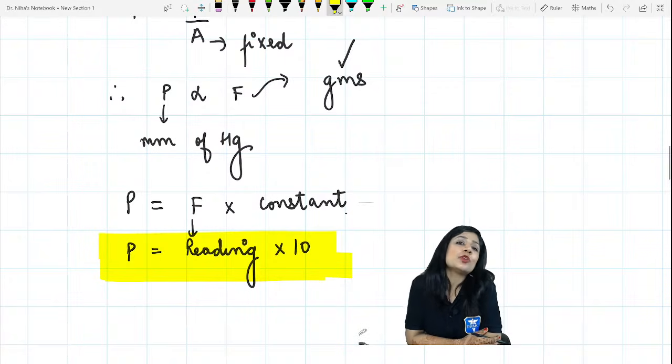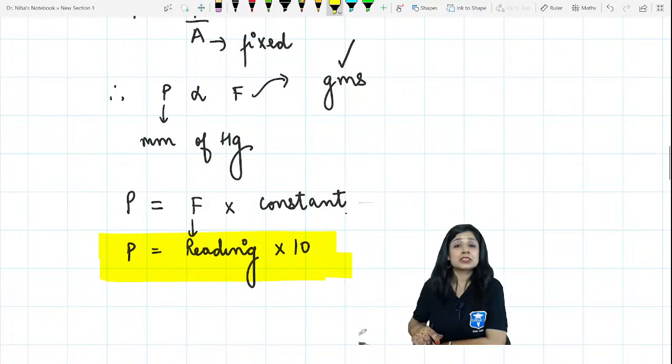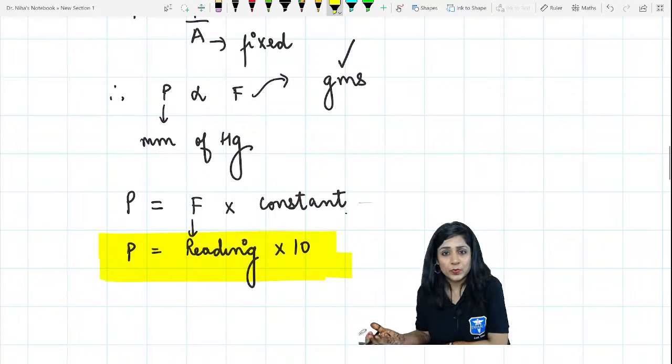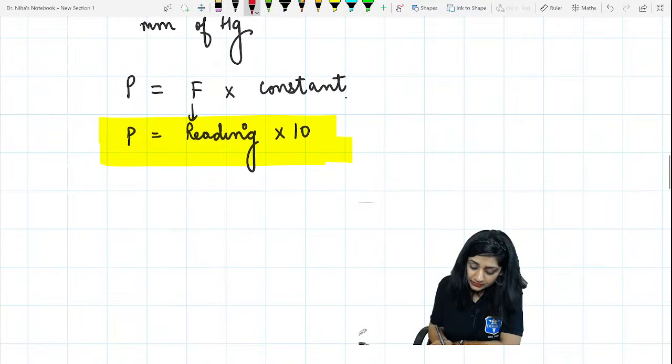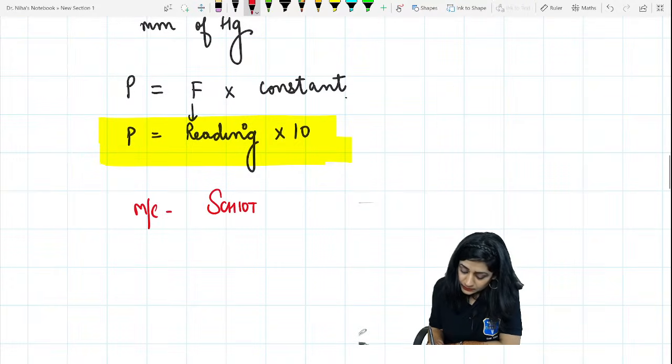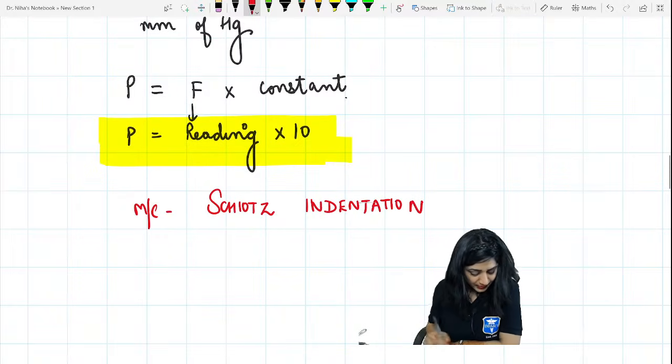What is the most common tonometry we are using? We are not using Goldmann applanation tonometry most commonly. This is the most reliable one, which is used as a gold standard. But the most common that we are using is the Schiotz indentation tonometry.